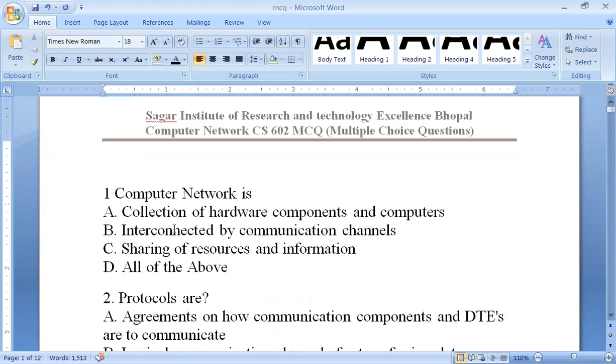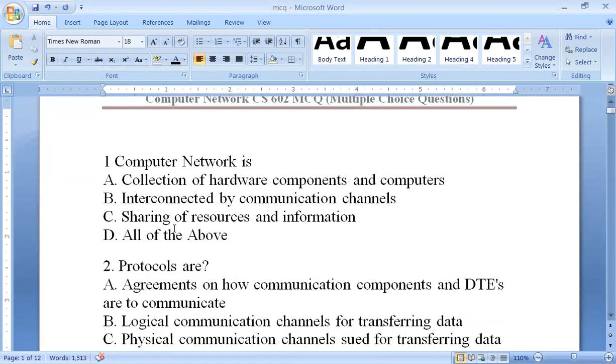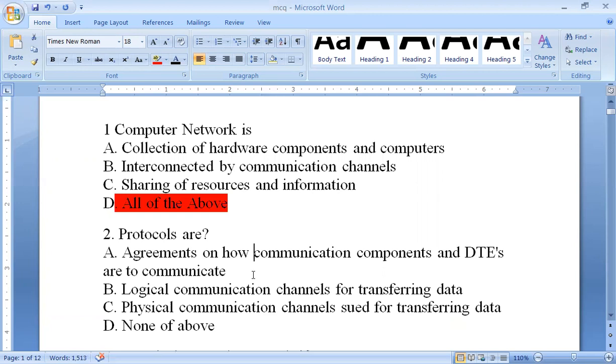First of all, what do you mean by computer network? Let's see what kind of questions can be there. Computer network is a simple definition from unit number 1. Is it a collection of hardware components and computers interconnected by a communication channel, sharing of resources and information, or all of the above? As we discussed in class, a computer network is a kind of connection where computers, components, hardware, software, resource sharing and information sharing are all involved. So the answer of this question is all of the above, that is D.